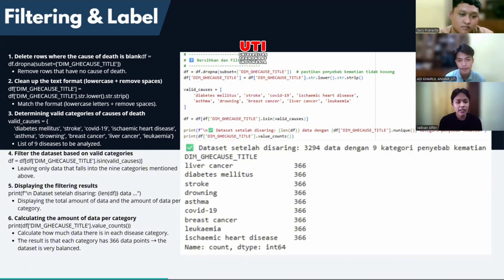Then we have the code that filters the dataset based on valid categories. This code leaves only data that falls into the nine categories mentioned above. Then we have the code that displays the filtering result, showing the total amount of data and the amount of data per category. And the code that calculates the amount of data per category. The result is that each category has 3066 data points. This dataset is very balanced. Next slide.